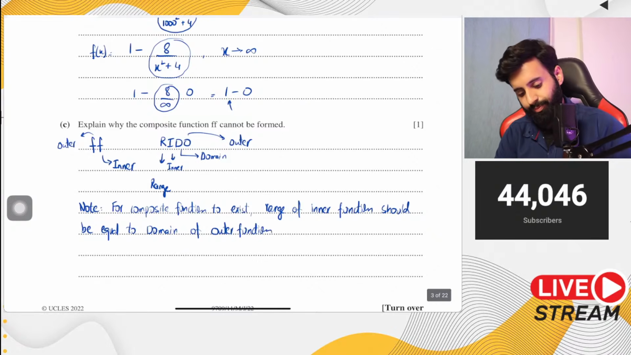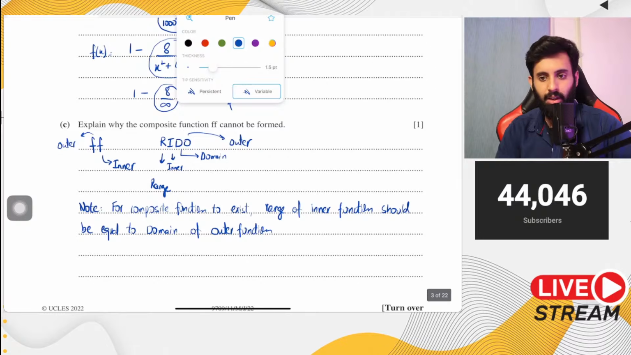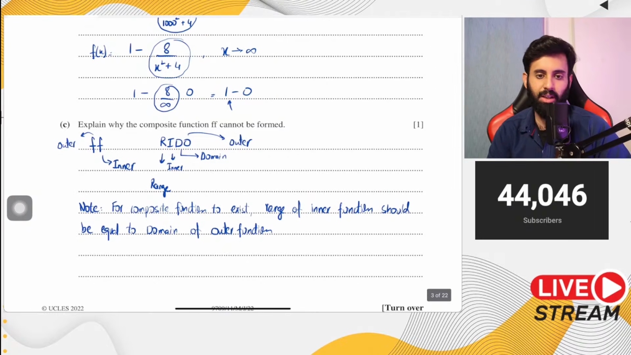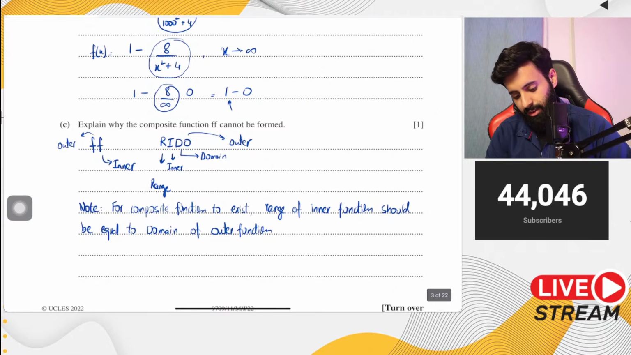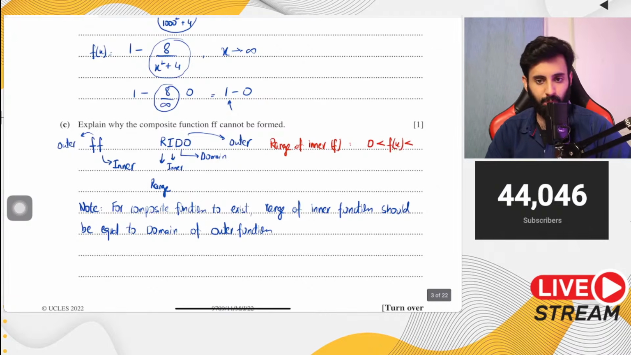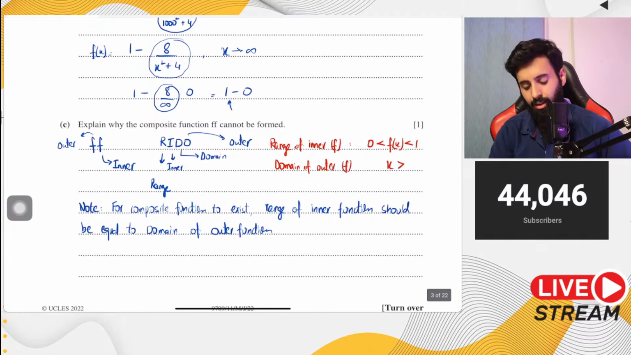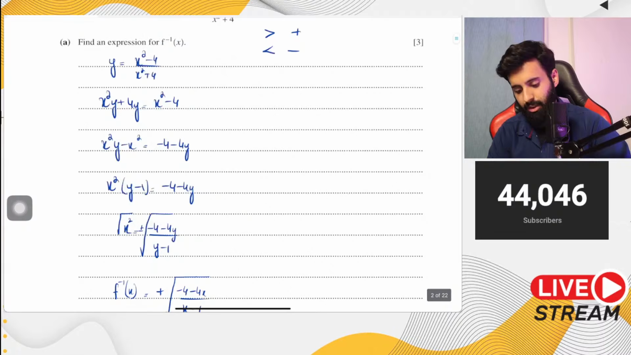Okay, now keeping all that in mind, let's look at the domain. Now here both the functions are same. F is the inner function and f is also the outer function. So let's see, what is the range of inner function, which is f. The range of inner function we just worked out, and that is f of x is greater than 0, less than 1. What is the domain of outer function? The domain of outer function we also have given, and that is x is greater than 2. Okay, it's given, right? Yeah, it's given right over here.